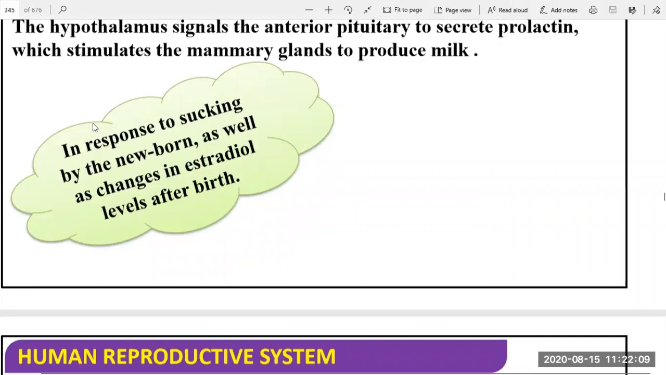In response to sucking by a newborn, as well as the changes in the estradiol levels after the birth.